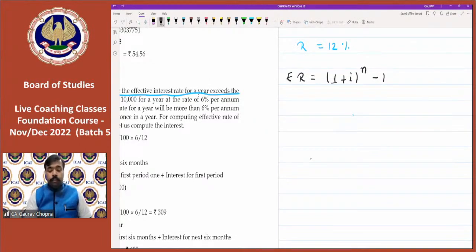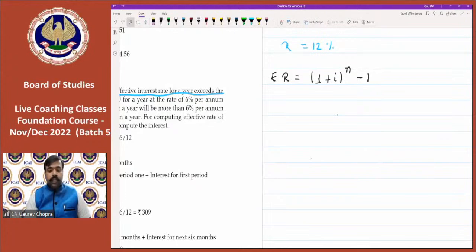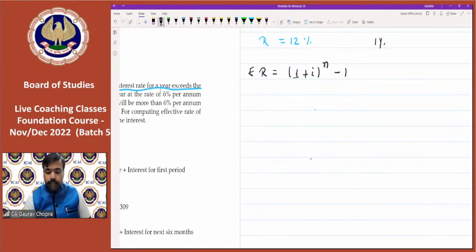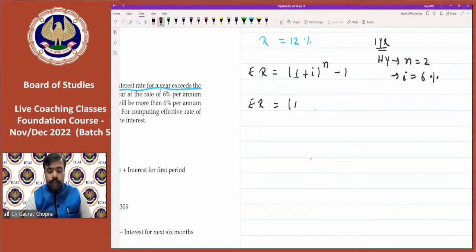So if the compounding is on half yearly basis, अगर half yearly basis है तो हम क्या करेंगे? So let's say the time is 1 year, but for half yearly compounding n will become 2 and rate will be half. So if the rate is 12%, the new rate will be how much? 6%. So effective rate is equal to (1 plus 0.06) to the power of 2 and then minus 1. So let us calculate 1.06 times equal to and then minus 1.